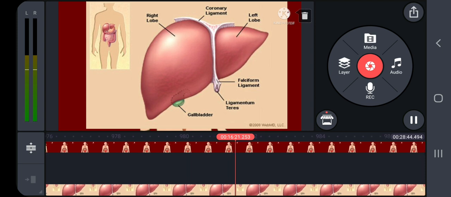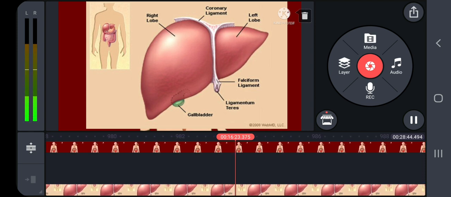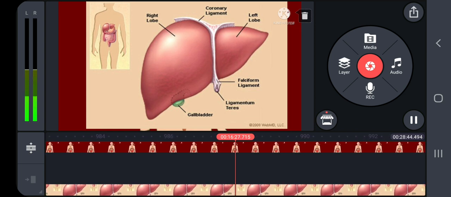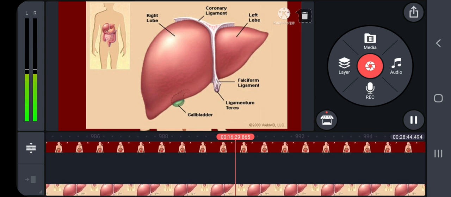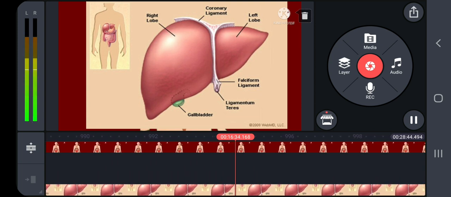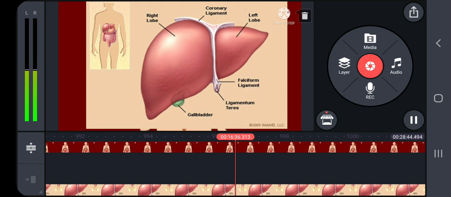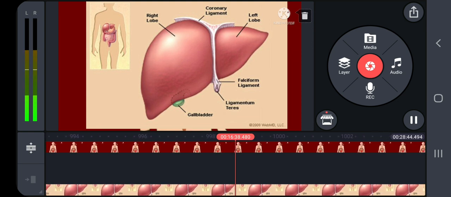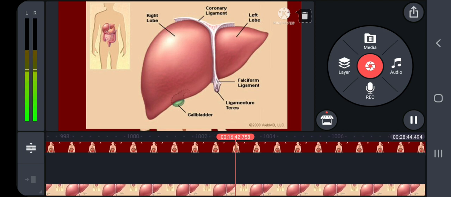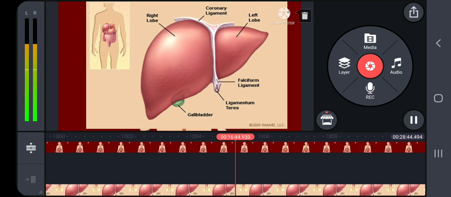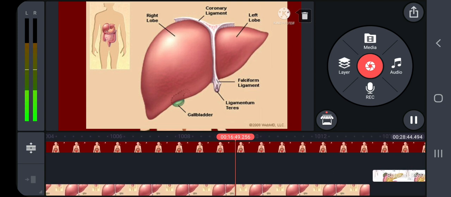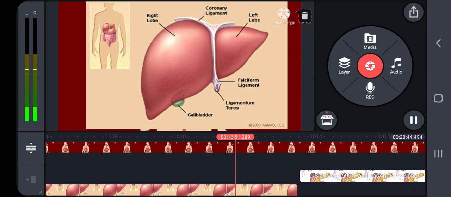Second, stores glucose in the form of glycogen or releases glucose into the bloodstream with the help of the pancreatic hormones. Third, stores fat-soluble vitamins and ions. Fourth, detoxifies toxic substances. Fifth, involved in the synthesis of non-essential amino acids and urea.